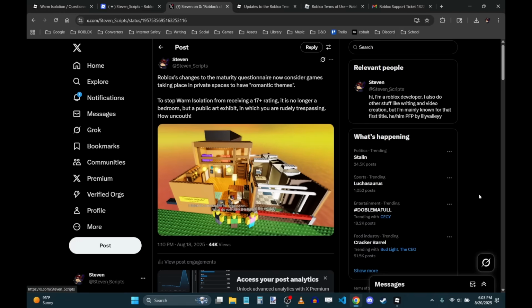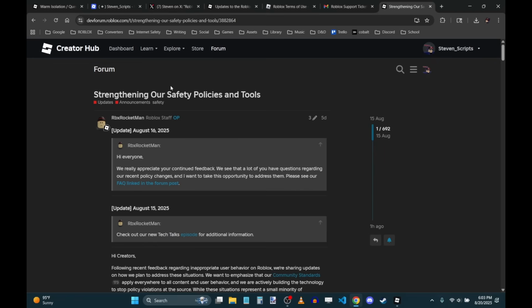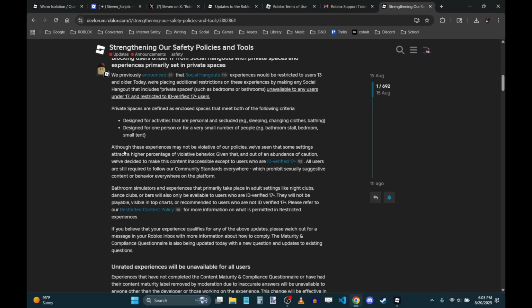But none of this matters. You know why? None of this matters to Roblox, because it is a blanket ban. They have said in their dev forum post, which I'll pull up, this is the dev forum post, strengthening our safety policies and tools. They said here, although these experiences may not be violative of our policies, we've seen that some settings attract a higher percentage of violated behavior. Given that, and out of an abundance of caution, we've decided to make this content inaccessible except to users who are ID verified 17+. All users are still required to follow our community standards everywhere, which prohibit sexually suggestive content or behavior everywhere on the platform.